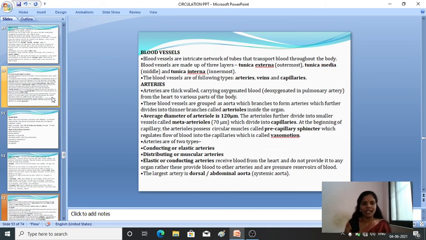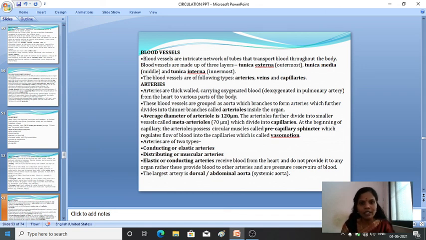We can say that they are the pipe connections in our body, and these pipe connections supply the blood from the heart to the different parts of the body. Blood vessels are made up of three layers. One is tunica externa, the outermost layer, the tunica media, the middle layer, and the tunica interna, the innermost layer. So blood vessels have three layers: tunica externa, tunica media, and tunica interna.